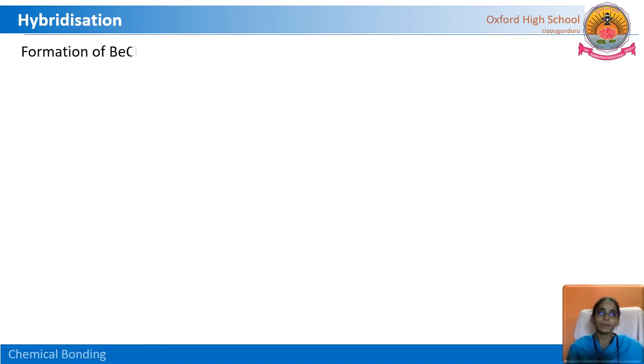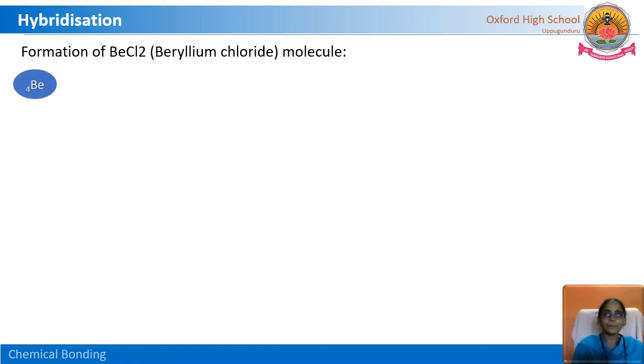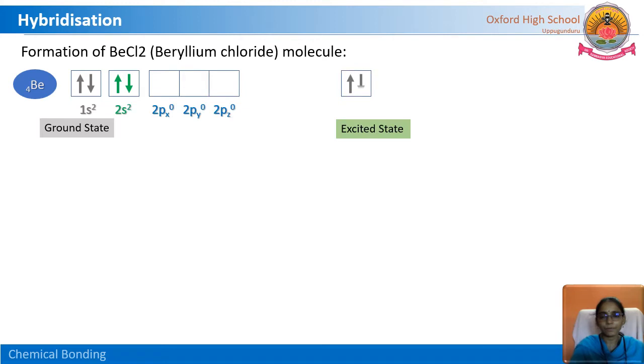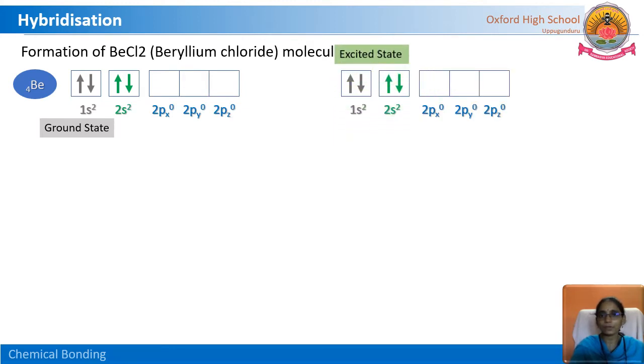Now let us see how the beryllium chloride molecule is forming. Now we have seen the complete formation of sp hybrid orbitals in the beryllium atom. Observe here, the beryllium atom, the ground state electronic configuration we have seen, whereas in the excited state, one electron jumps and moves to the next orbital.